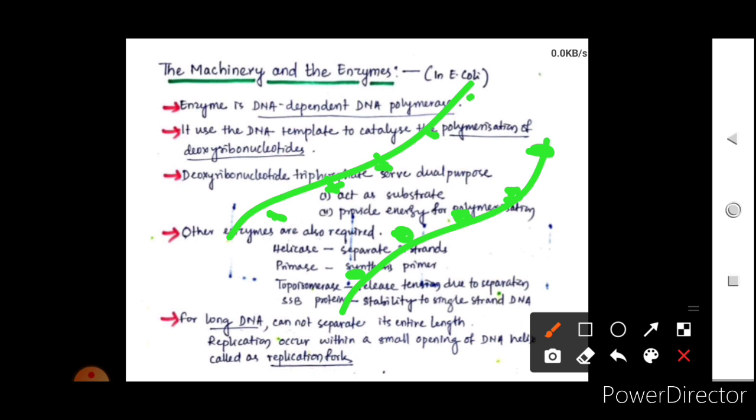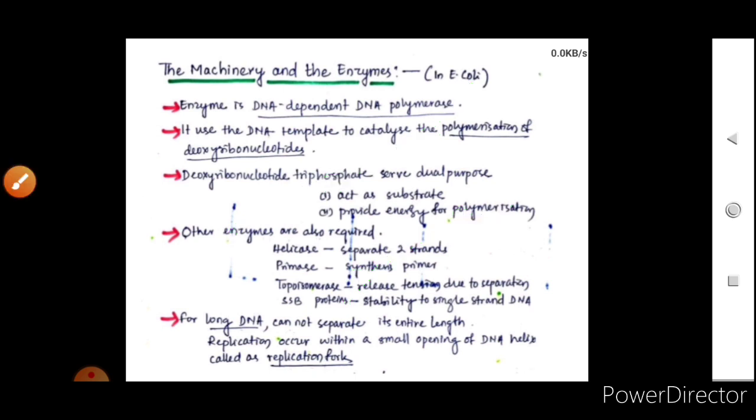Okay, and long DNA cannot separate its entire length. When we talk about DNA, it has a very large length as compared to the nucleus, as we saw in the packaging of DNA. So for long DNA that cannot separate the entire length, replication will occur with a small opening of the DNA helix, and it is called the replication fork. A small portion will get replicated, then another replication fork will be formed, and it will be like this.